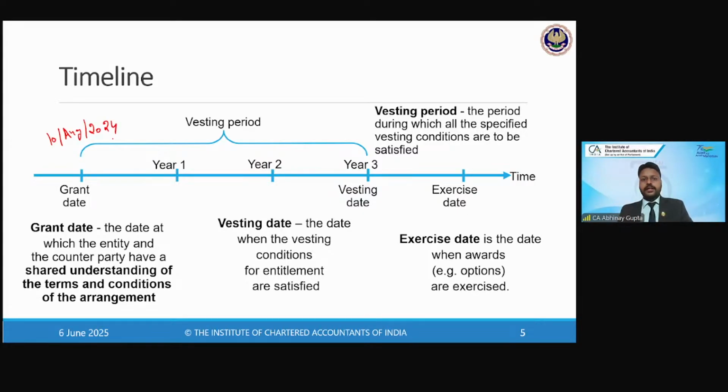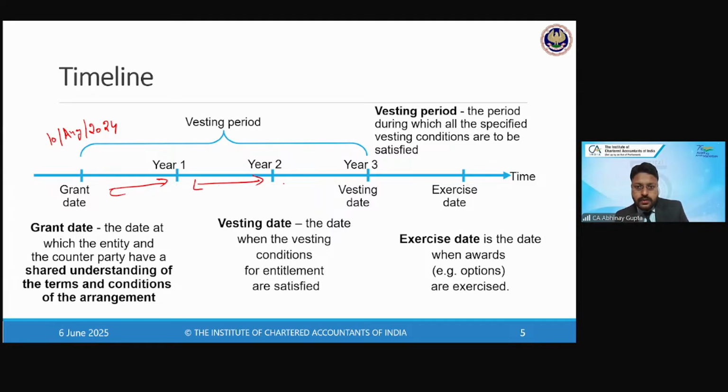On 10th of August 2024, a company comes up with an employee stock option plan. On this date, they inform the employees that from now onwards, if you complete 3 years with the company from the grant date, then you will be entitled to 100 shares at the end of the third year.